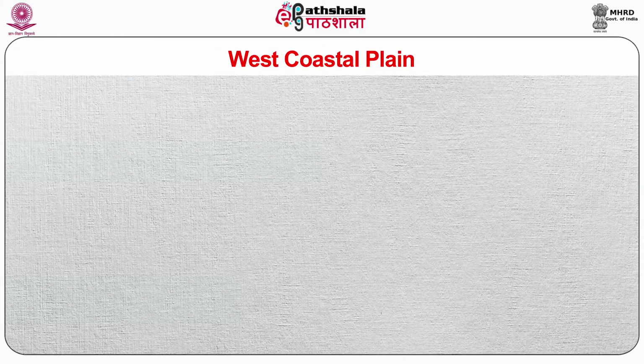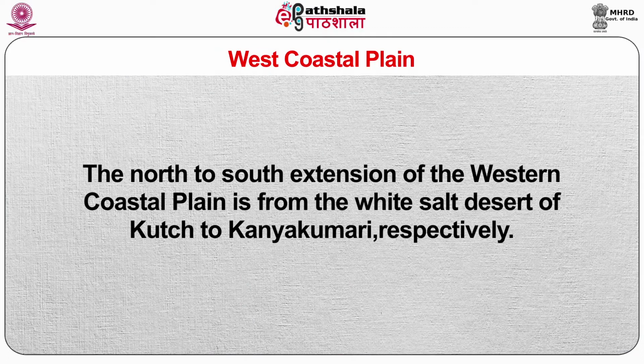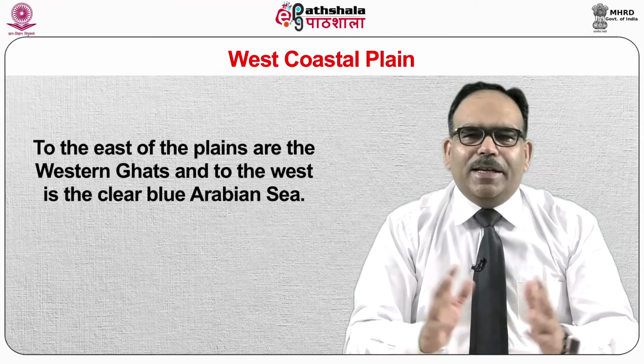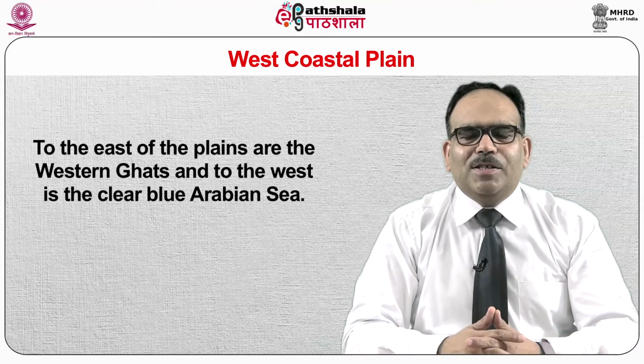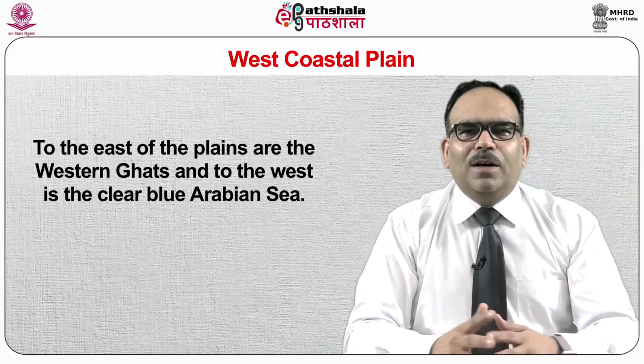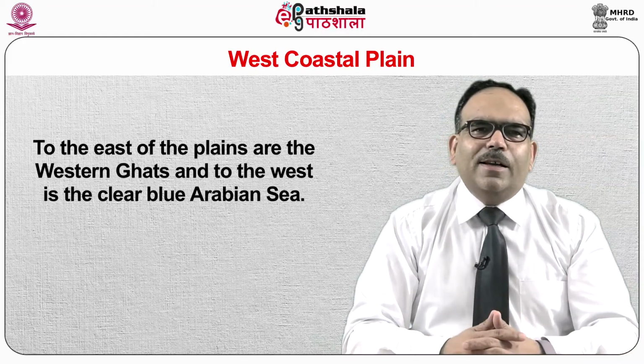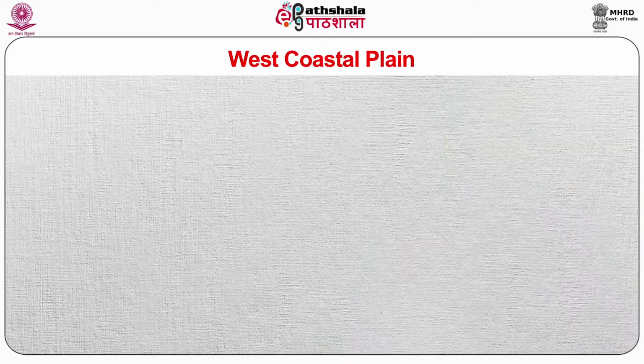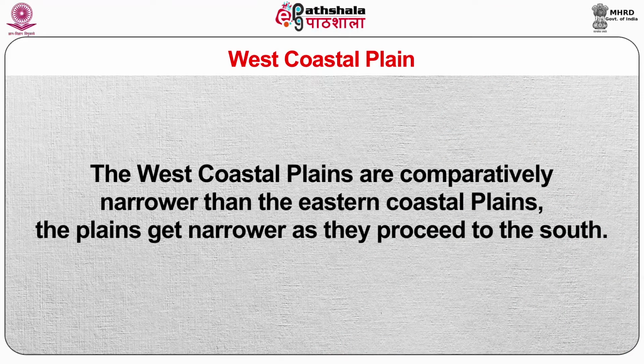West coastal plain. The north to south extension of the western coastal plain is from the white salt desert of Kutch to Kanyakumari respectively. To the east of the plains are the Western Ghats, and to the west is the clear blue Arabian Sea. The west coastal plains are comparatively narrower than the eastern coastal plains.